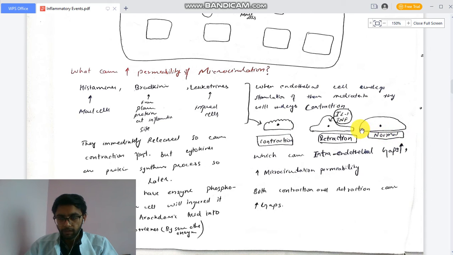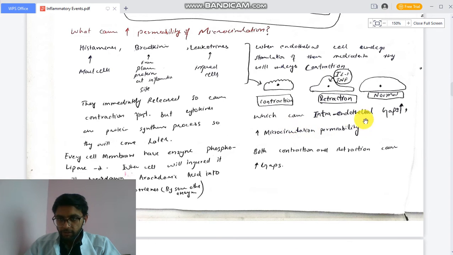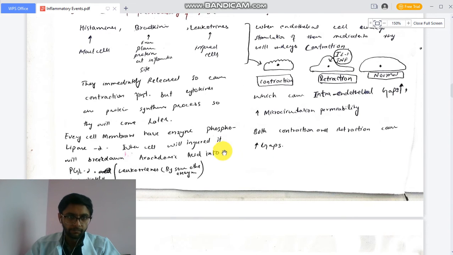Normal cells look like this, and all the cells are arranged together with tight junctions or other junctions. But when there is contraction of the endothelial cells, the gaps between two endothelial cells increase. For example, like this, these are endothelial cells. When the endothelium contracts, there is a squeeze and the gaps between the cells increase. And from these gaps, the fluid will leak out, which causes intraendothelial gaps to increase microcirculation permeability. Both contraction and retraction cause increased gaps. Contraction happens first, immediately, but cytokines require a protein synthesis process, so their effect comes later.